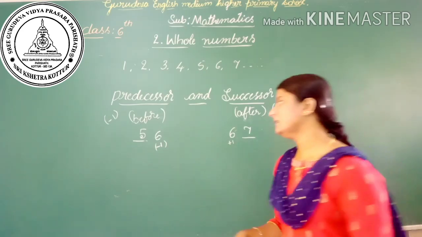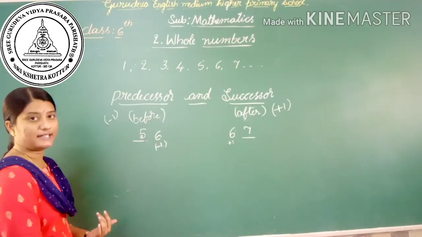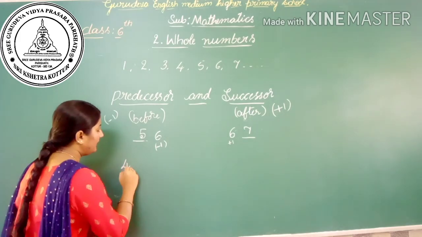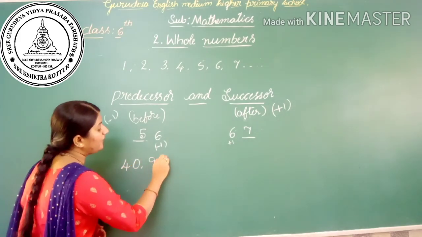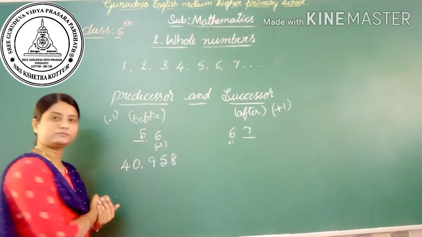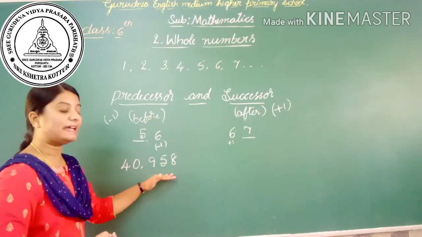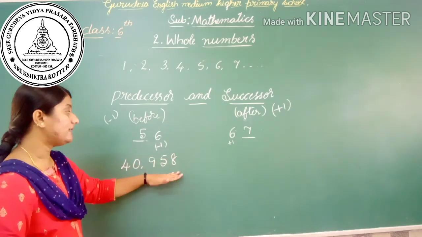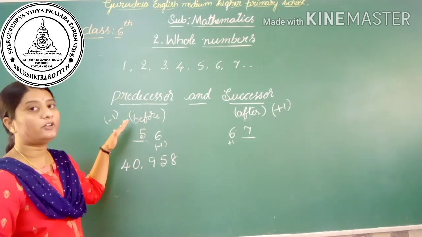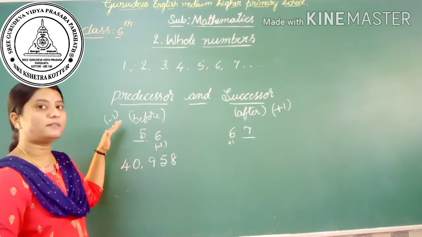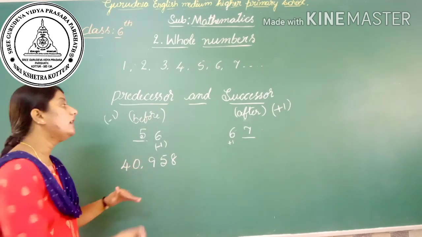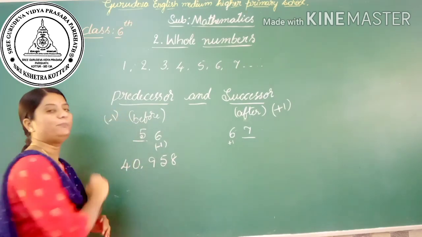Okay, for example, what is the predecessor of 40,958? If you want to find the predecessor of the given number, we have to subtract 1.